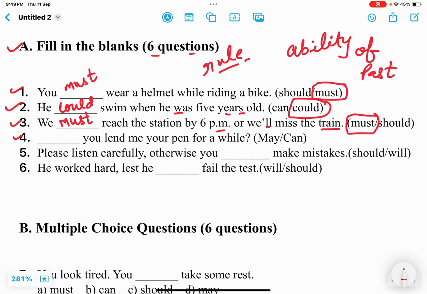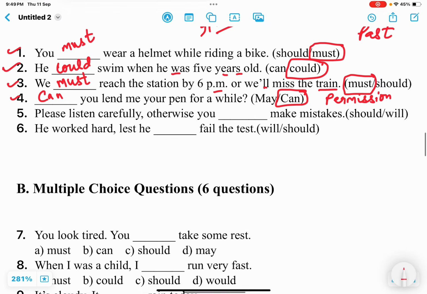Next one is dash you lend me your pen for a while. So here it is permission. Okay, so it is talking about permission. So can you lend me, an informal permission it is, not formal. So we are to use here can. Can you lend me your pen for a while?